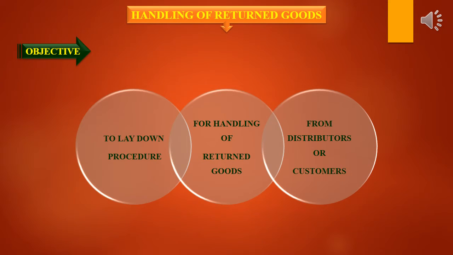Next, moving on to handling of return goods. Here goods represents drug substances or drug products returned from the distributor or customer. The main objective of handling of return goods is to lay down the procedure for handling of return goods from distributors or customers.